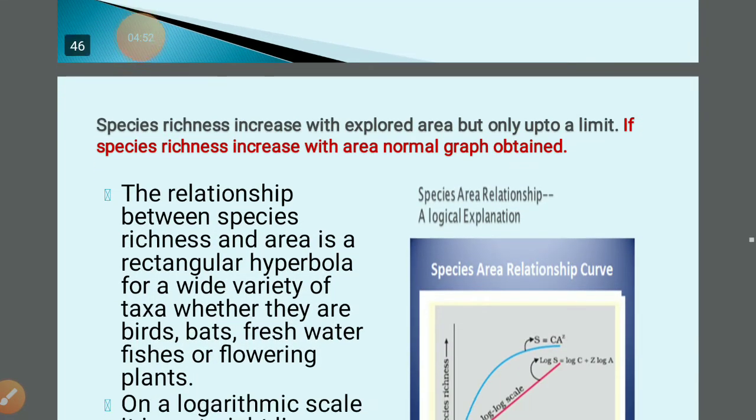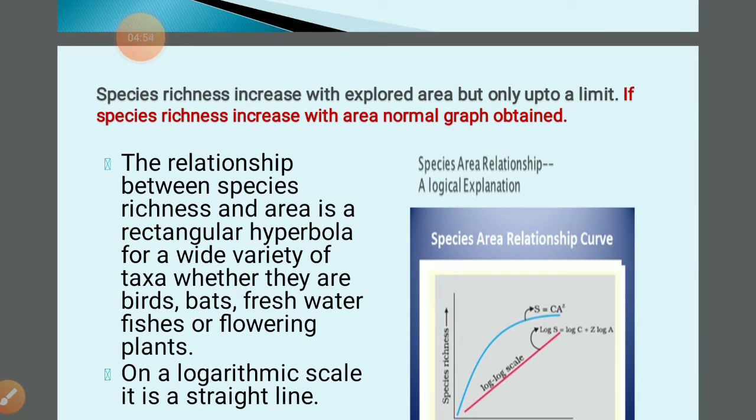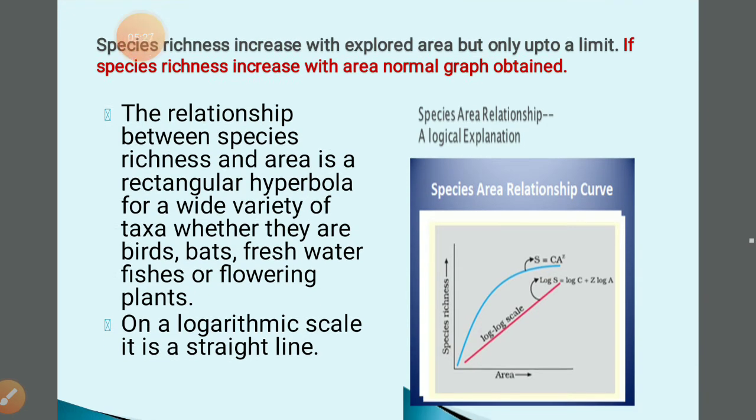Species richness increases with explored area, but only up to a certain limit. Are you able to understand? Point it down: species richness increases with explored area, but only up to a certain limit. In that case, when species richness increases with area, we get a normal graph.